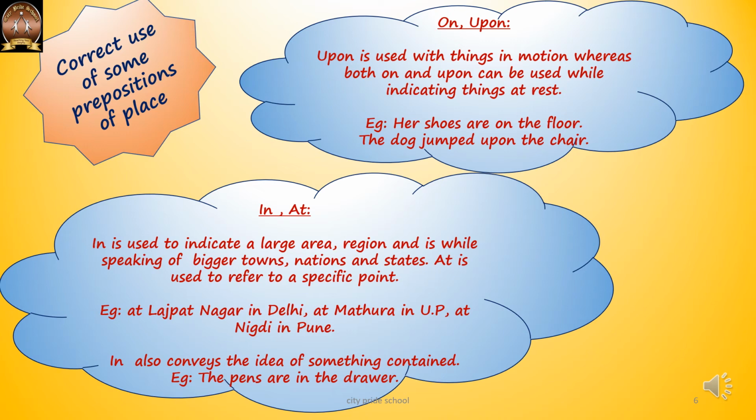Now when I say the dog jumped upon the chair, I used upon with the dog. Why? Because it is something with motion. So with motion I can use only upon, whereas on and upon can both be used with things at rest.